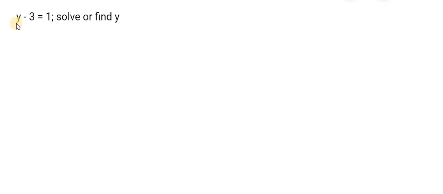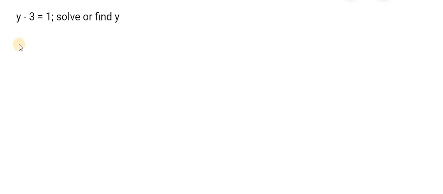Now, I have another question. Y minus 3 is equal to 1. Solve or find y. To solve or find y, I want to get y on its own. So, I have to get rid of 3 from around y. To do that, I identify the sign that connects y and 3. That's a minus sign. So I use the opposite sign to get rid of 3.